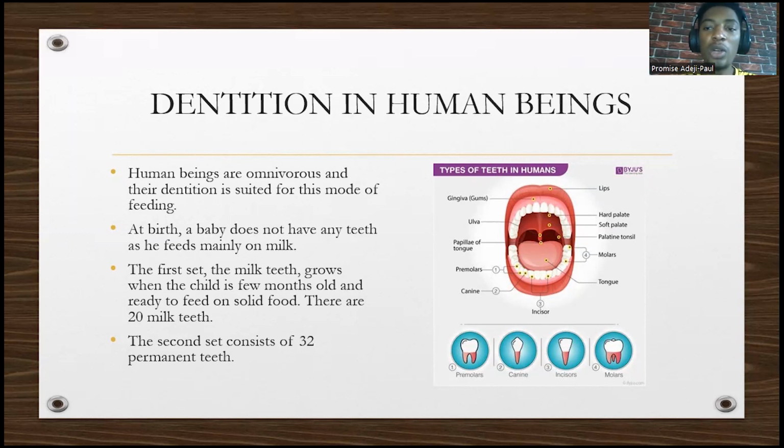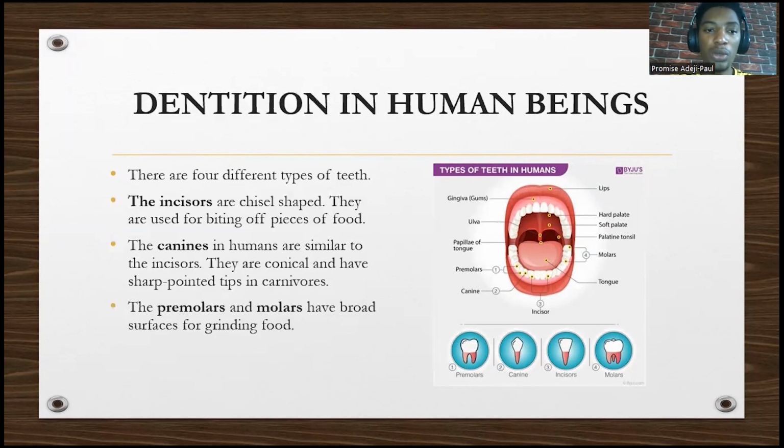So the second teeth, we call them permanent teeth, which are 32. So those are things you should take note of. There are different types of teeth. We have incisors, which are chisel-shaped. You can see the picture. Chisel-shaped, they are used for biting off pieces of food. Then we have canine. In humans, they are similar to incisors, but they are conic and have sharp pointed teeth in carnivores, used for tearing meat. So take note of that.